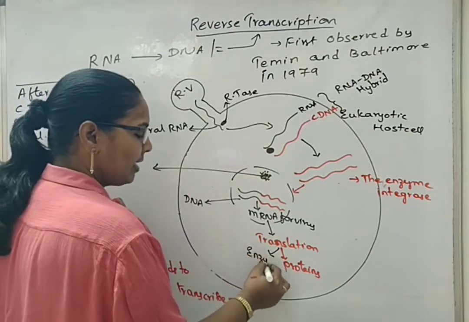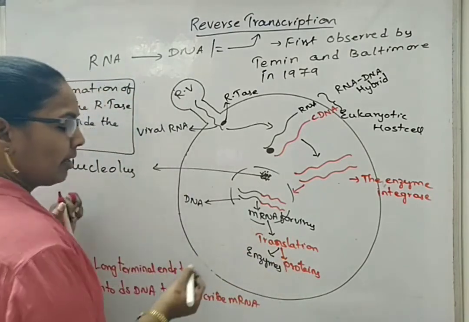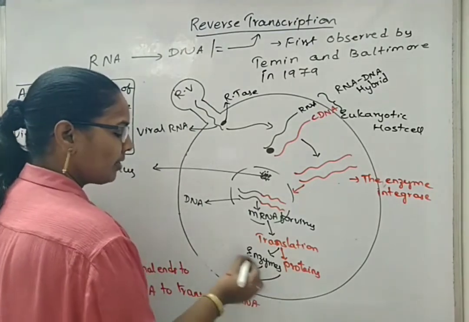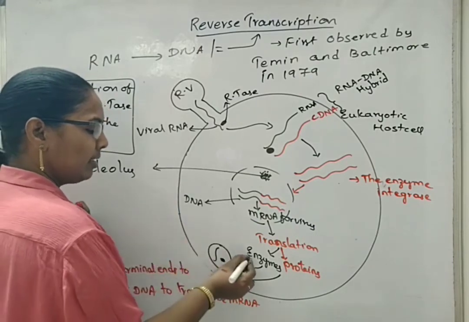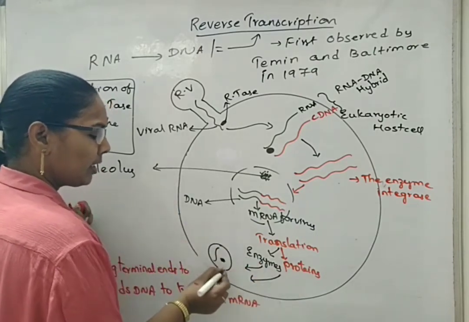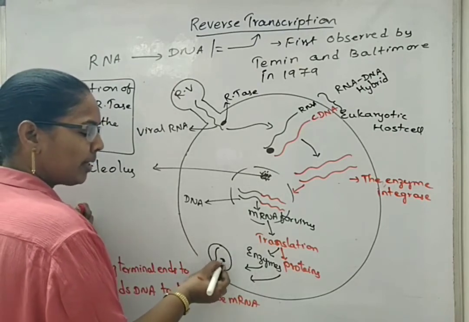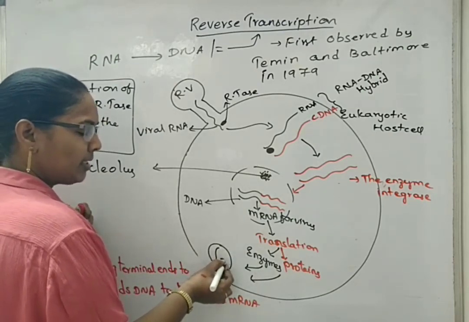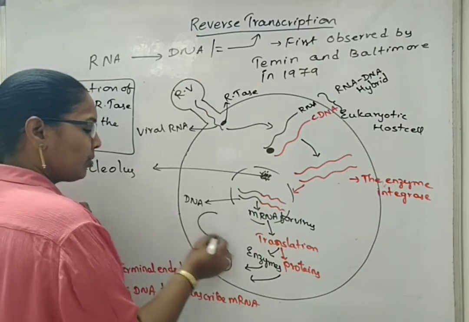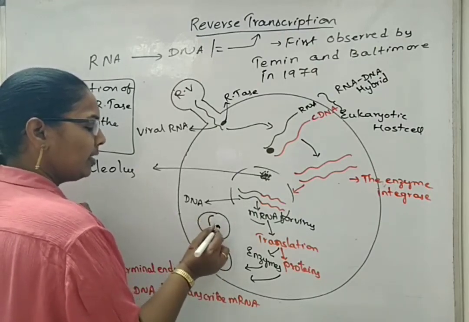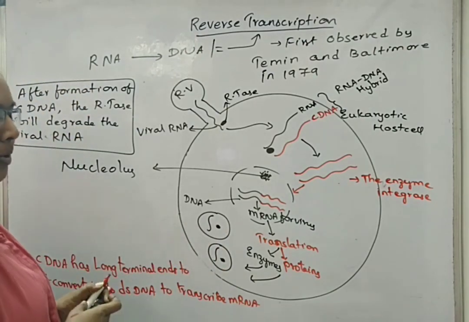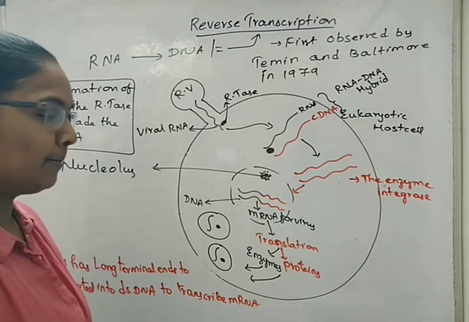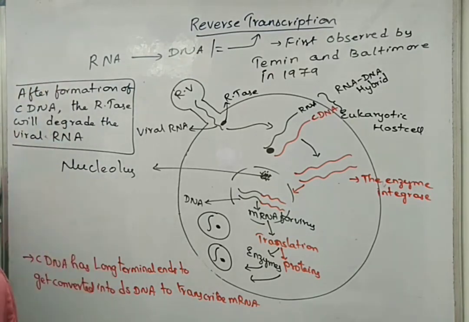Both are responsible for synthesis of viral particles, again the RNA and the reverse transcriptase, because here we have seen not only the proteins that are required for the protein coat of the virus, but also enzymes like reverse transcriptase, integrase, etc. In this way, the viral particles along with the RNA of the virus and also the enzymes required for the virus are synthesized by the process of reverse transcription. So, this is about reverse transcription, which was discovered by Temin and Baltimore.